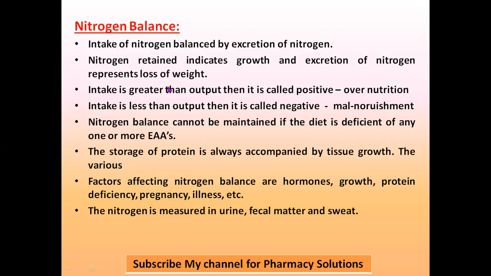If the intake is more than the output, or the excretion, that is, intake is more than excretion of nitrogen, then it is called positive nitrogen balance. And this happens in case of overnutrition. When you are taking more food or more diet instead of the required amount, it may lead to positive nitrogen balance, because excess nitrogen is being stored in the body.